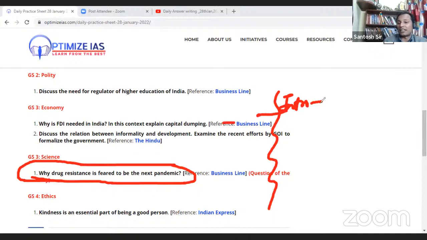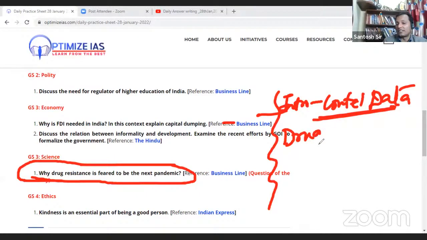We'll start with the context or data. Then we can explain what is drug resistance. We can explain it in only 1 or 2 lines.